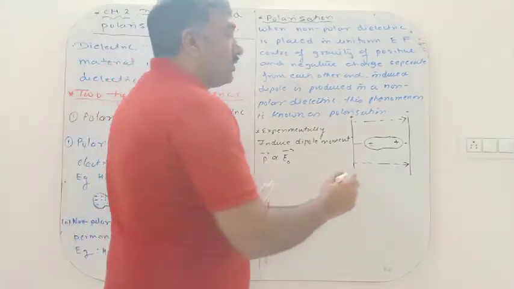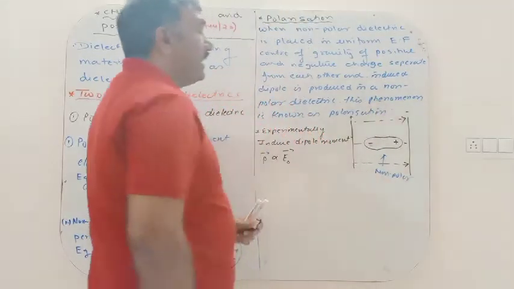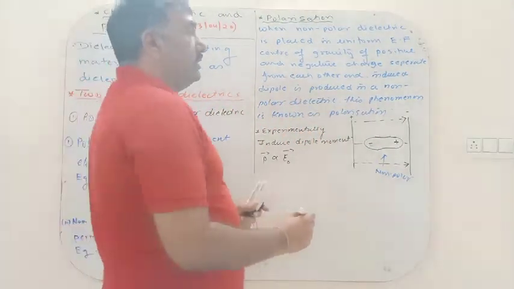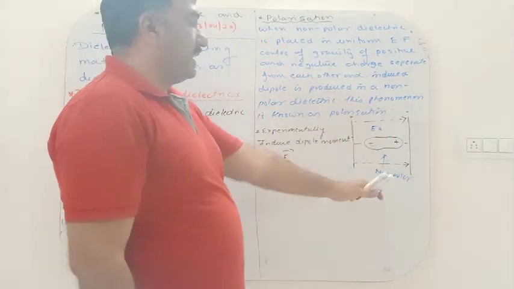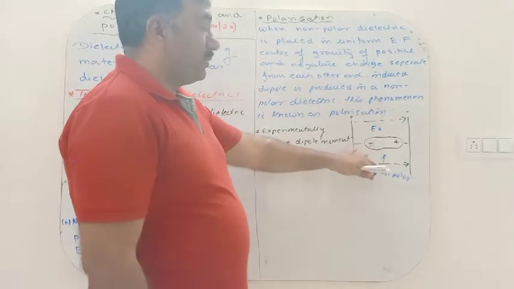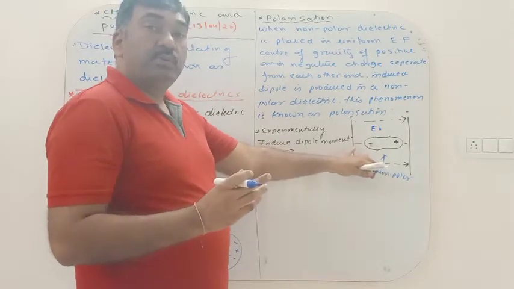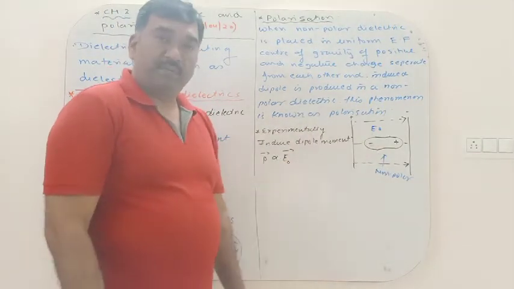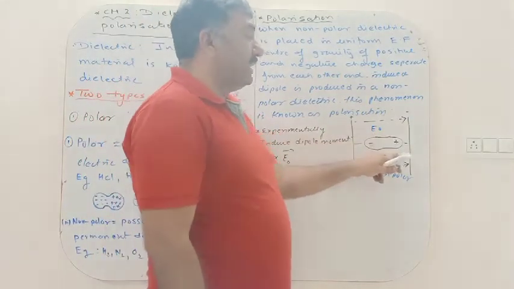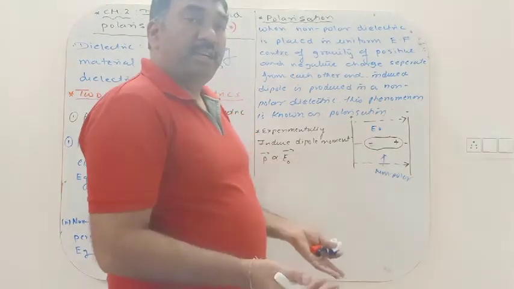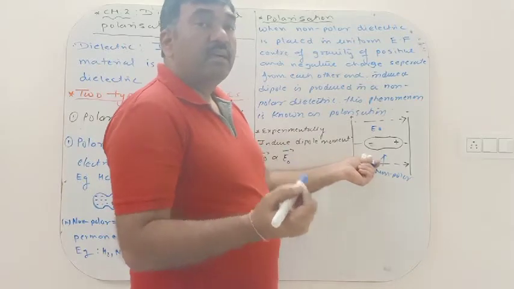But what is polarization? When a non-polar dielectric is placed in a uniform electric field between the two plates of the capacitor, the electric field is from the positive plate to the negative plate. As soon as you place this non-polar dielectric in the uniform field, a force acts on the negative and positive charges, due to which they get separated from each other. Towards the positive plate we have negative charge, and towards the negative plate we have positive charge. Then a dipole is induced, and this phenomenon is known as polarization.